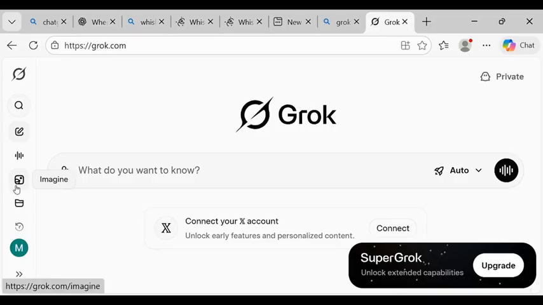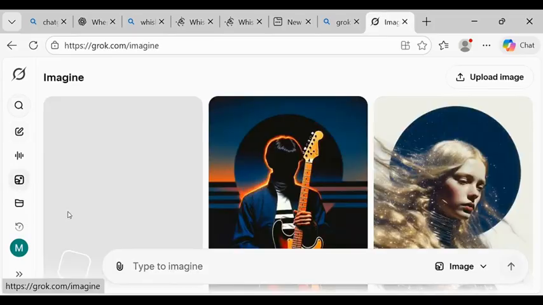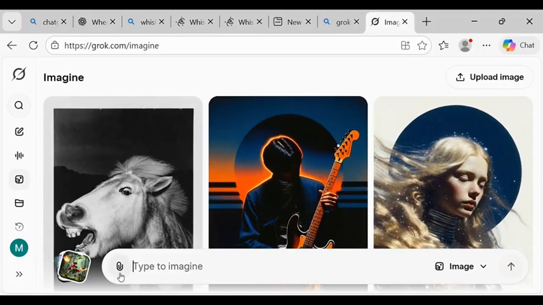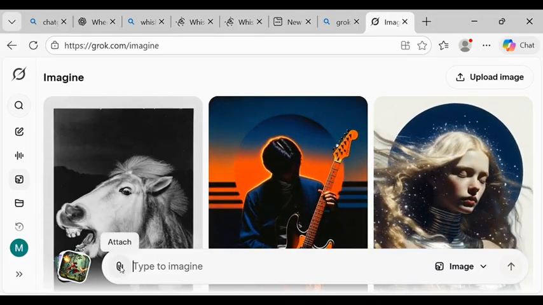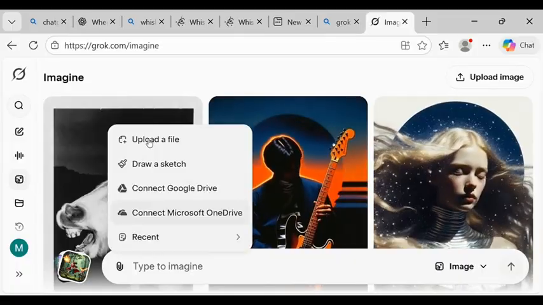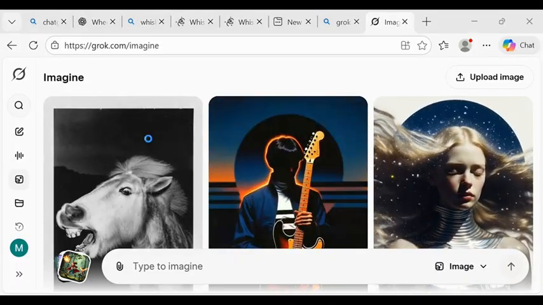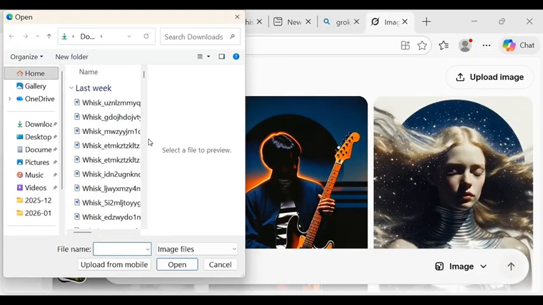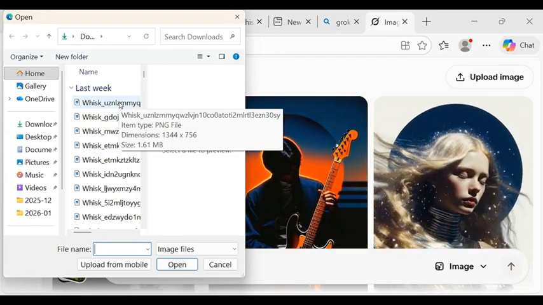Now, you click on imagine here. Now, when you click on imagine, you are going to see this icon here that says attach. You click on it. Now, you click on upload video image. Now, when you click on upload image, the image you just downloaded right now, we just created a moment ago.